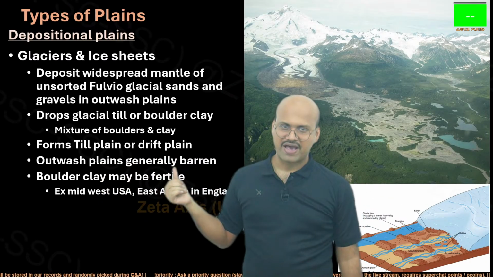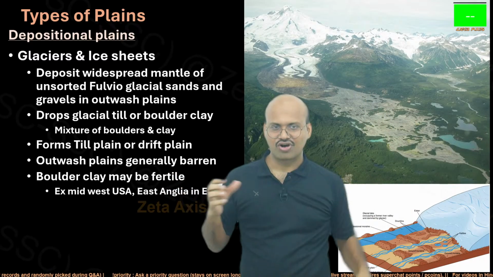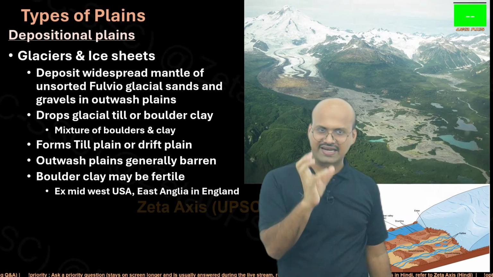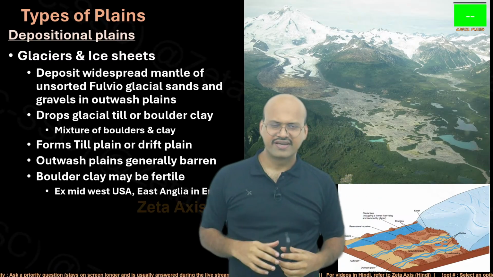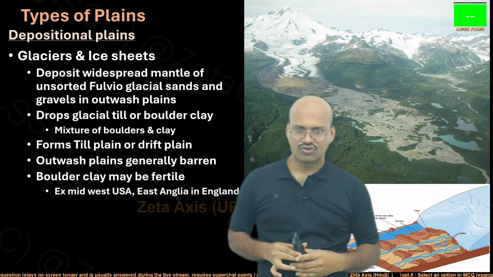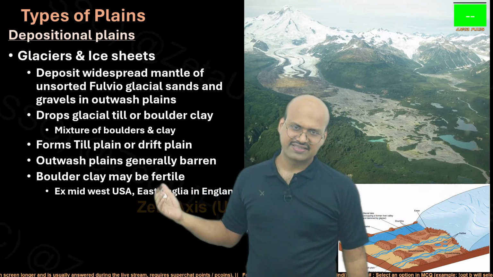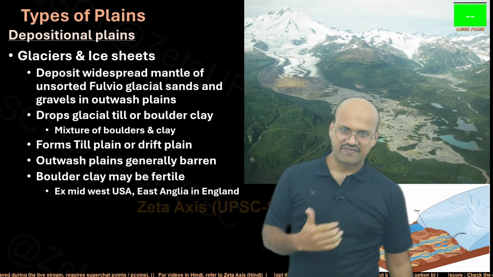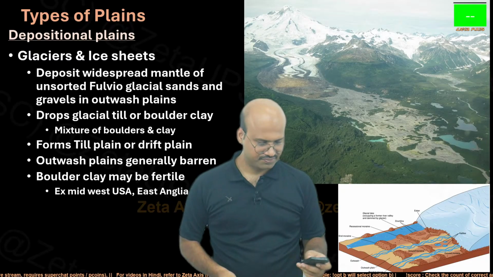Outwash plains are generally barren. Generally these plains are barren because the depositions are rock fragments and they are not fine clays. Because of this mixture, it is difficult for vegetation to grow. Boulder clay may be fertile in some regions, depending on the source of those depositions as well as the environment, they could be fertile.